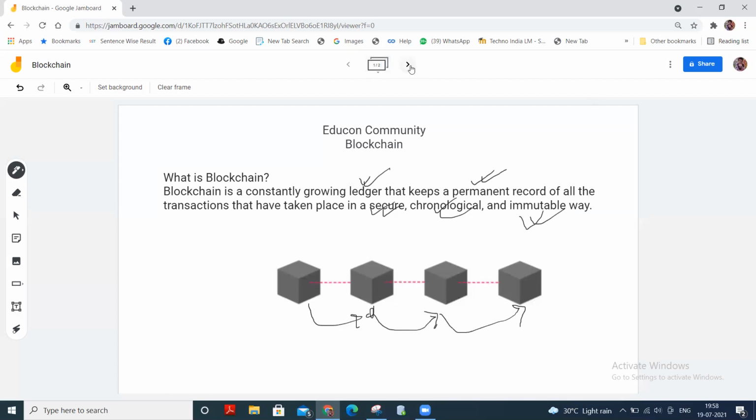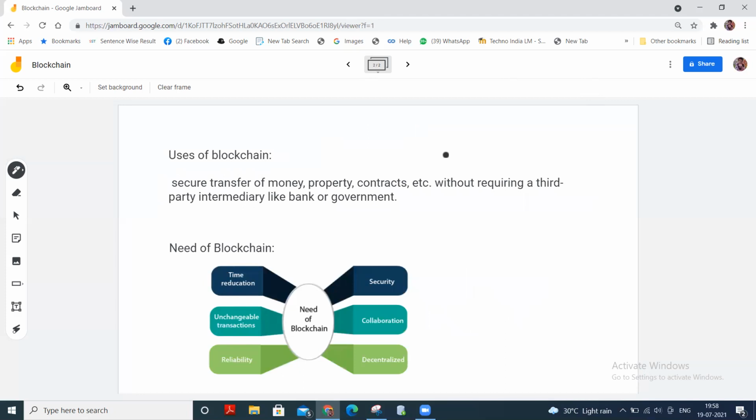So the next one is uses of blockchain. Basically, blockchain is mainly used as a secure transaction way. The blockchain technology can be integrated into multiple areas.